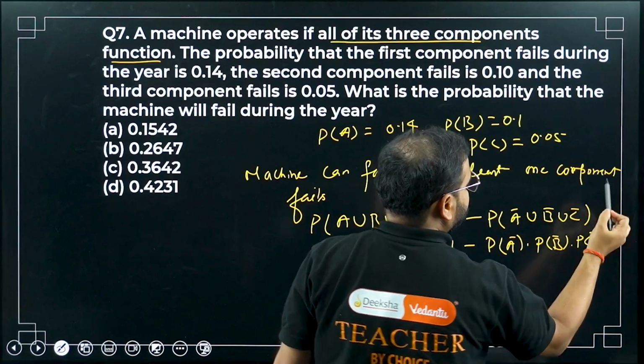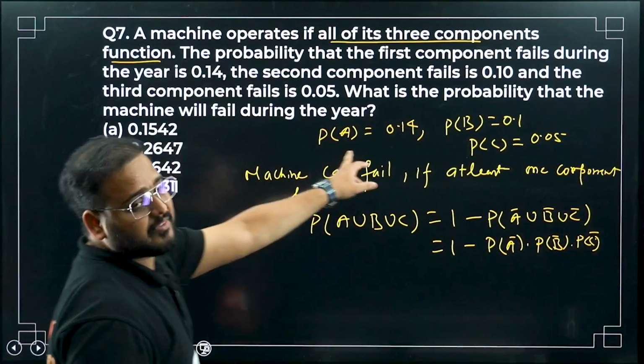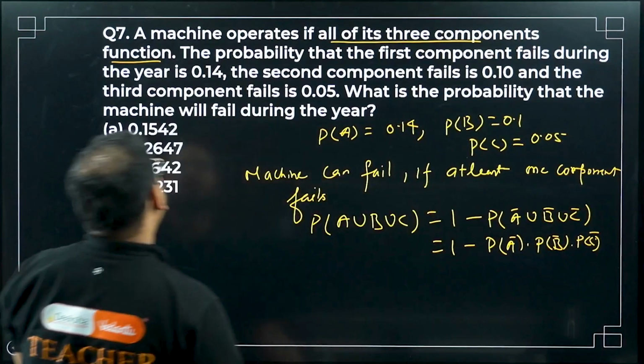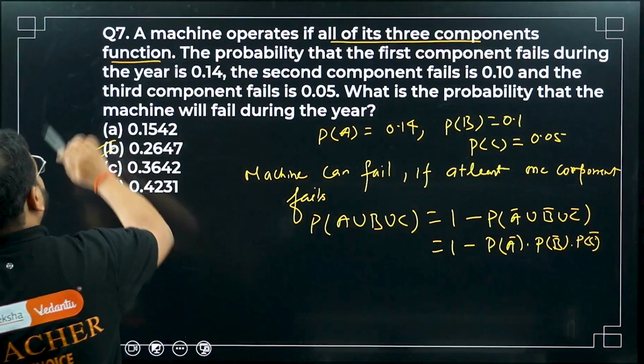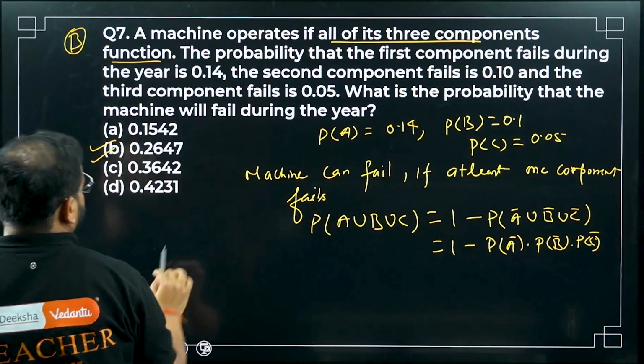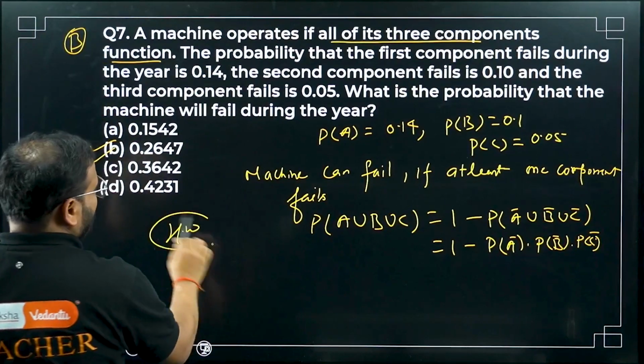Solve from here. Okay. You have the values given here. Take the intersection. Multiplication you can do. I think your answer should come as option number B. Homework, sir. I'm not doing so because a lot of multiplication is there.